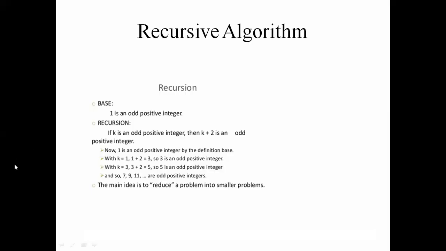Here, by the base case we are giving 1 as an odd positive integer. When k equals 1, we substitute and get the value 3. When k equals 3, we get the value 5. When k equals 5, we get the value 7. In this way, we write the recursive algorithm.